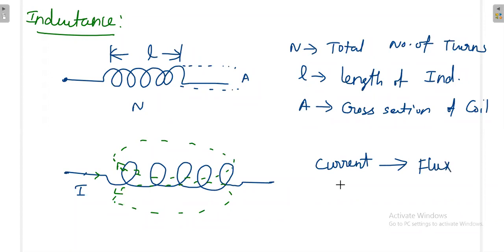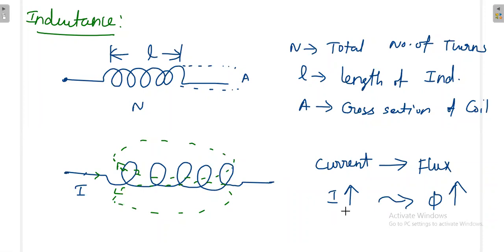Now I will not talk about the voltage. I will talk about the current, because for a coil current is needed. If current flows through the coil, then that will produce the flux, because it does not worry about the voltage. It will see only the current. If more current, that will produce more flux. If everything else is constant, again this coil will have some inductance. L is constant. If I increase the current, then definitely my flux will increase.